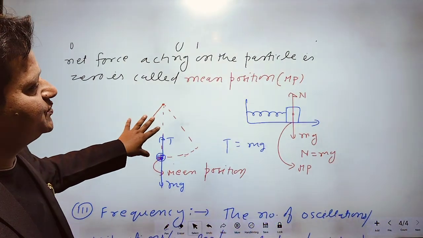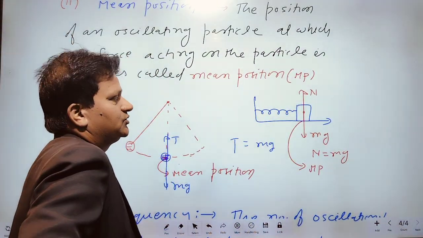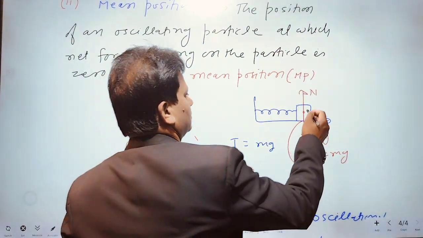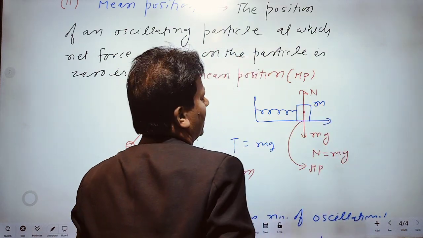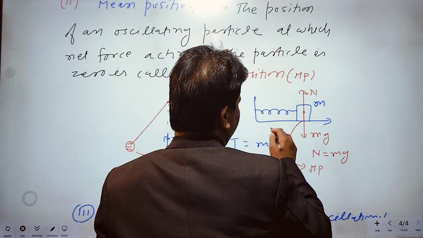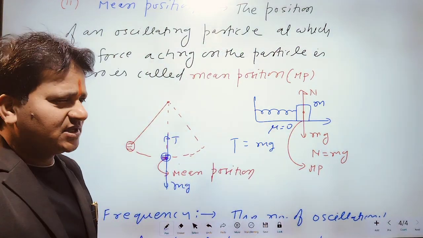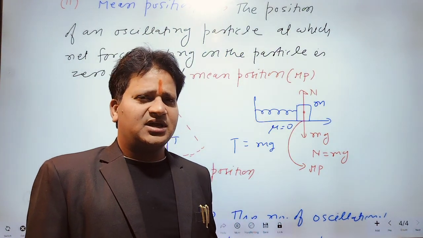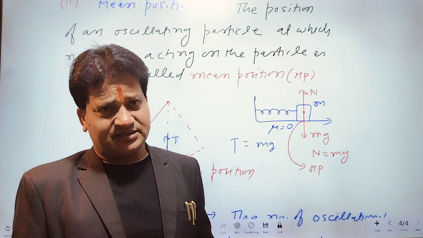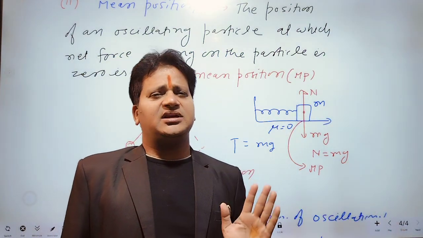Suppose a spring is connected to a block whose mass is m, and here the surface is smooth. If the surface is not smooth and air is present, then its amplitude is gradually decreasing.